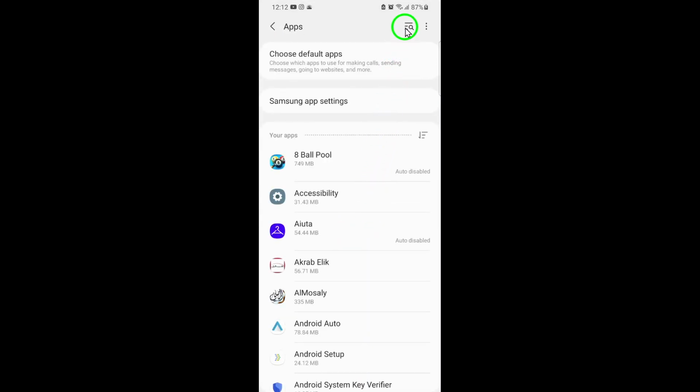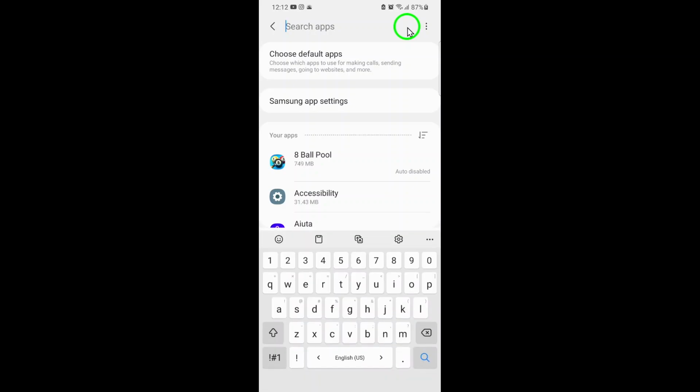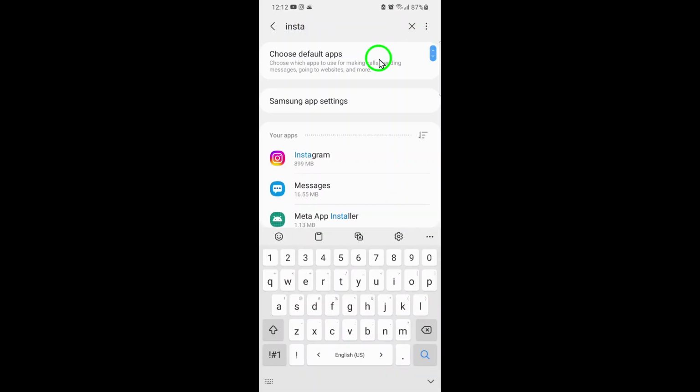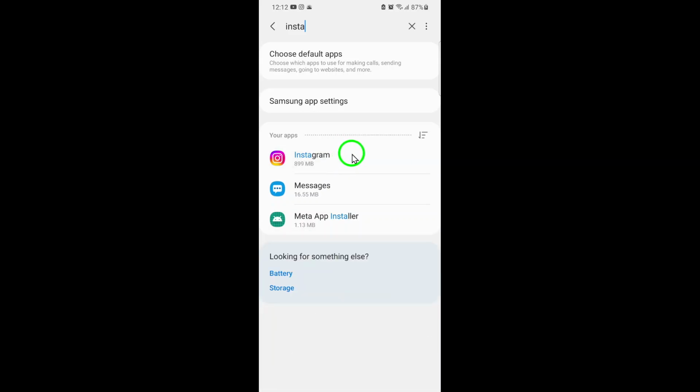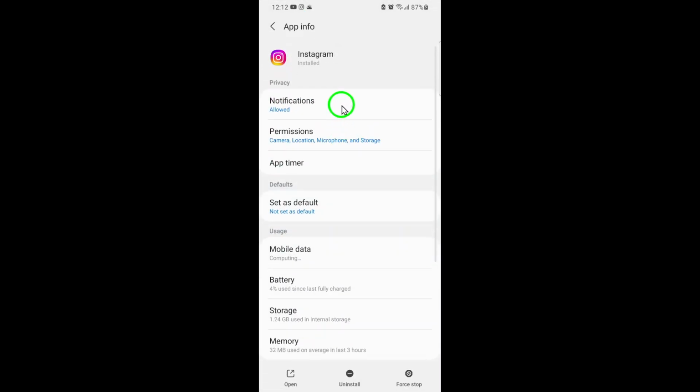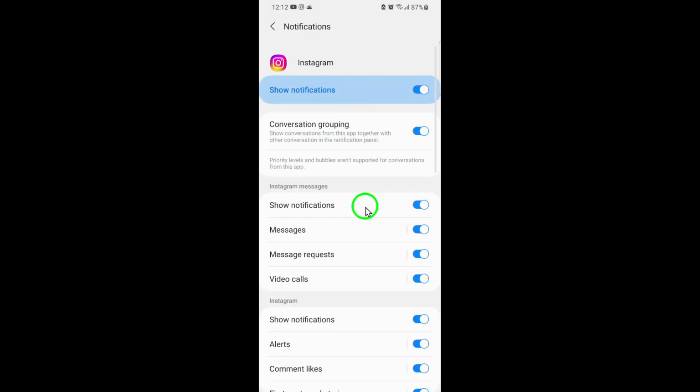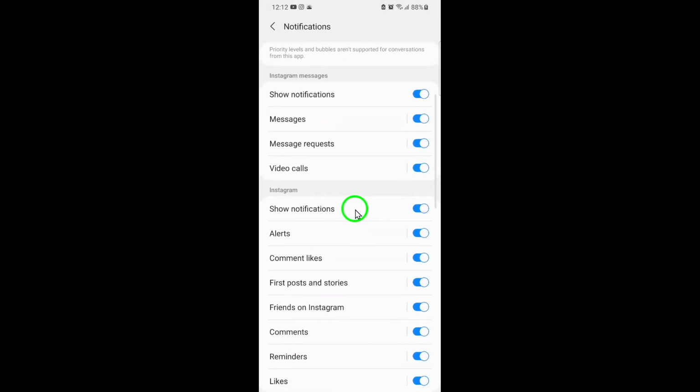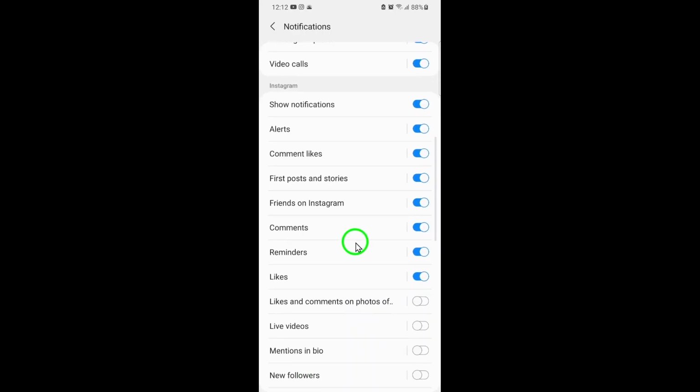Now tap on Notifications. This is where you manage all the notification preferences for Instagram. You'll see a section called Notification Categories. Tap on it to reveal different types of notifications Instagram can send you. Look for the option labeled Photos of You. This controls notifications specifically for when someone tags you in a photo.